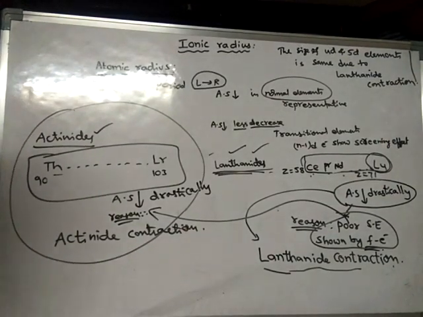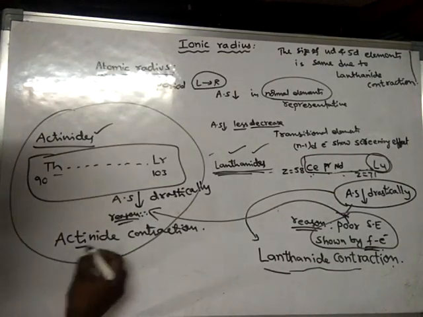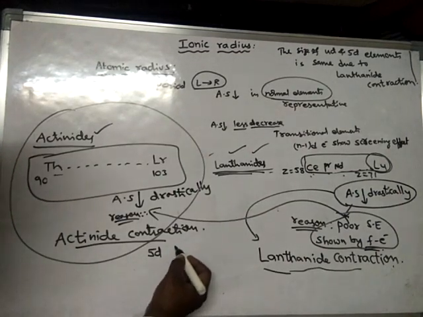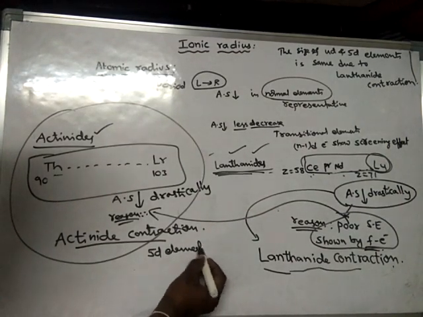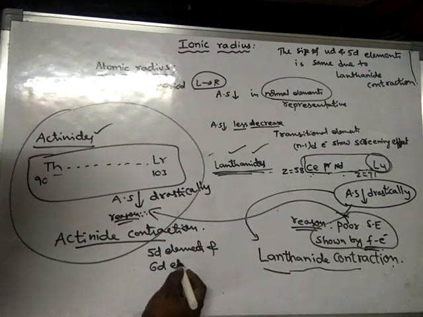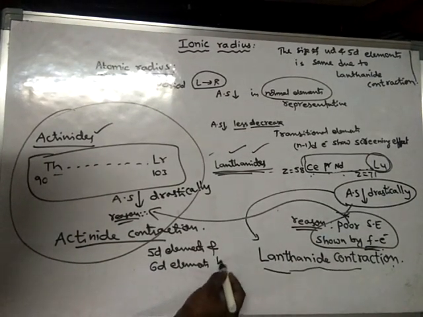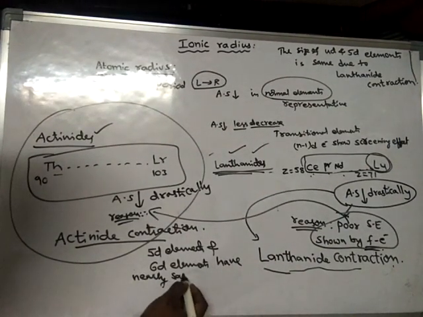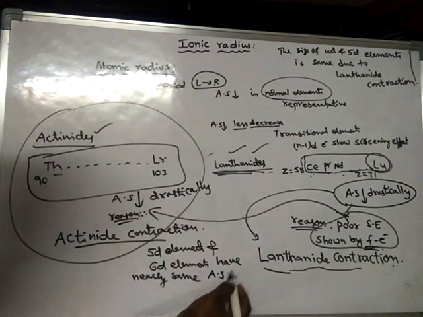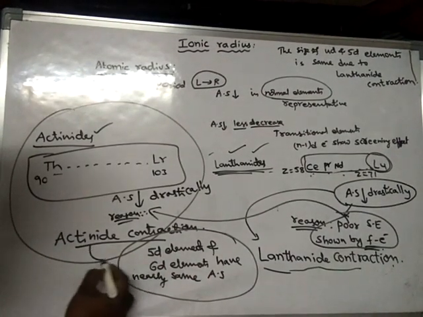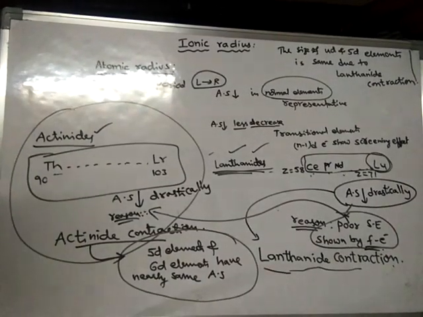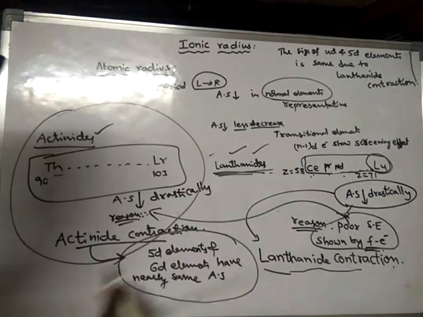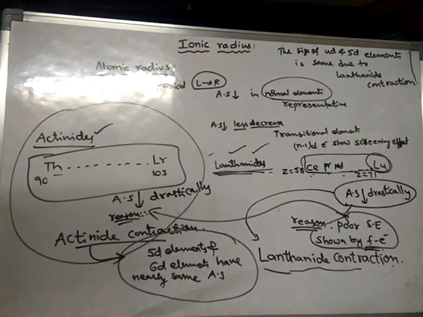Okay, so here due to actinide contraction what happens? Due to actinide contraction, the 5D elements and 6D elements have nearly the same atomic size. 5D elements, that means the 5D series of elements and the 6D series of elements.